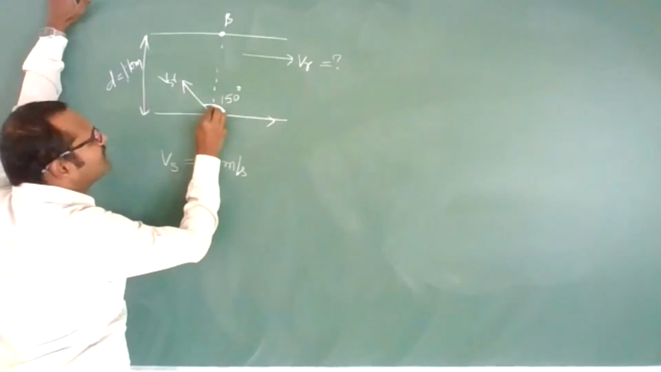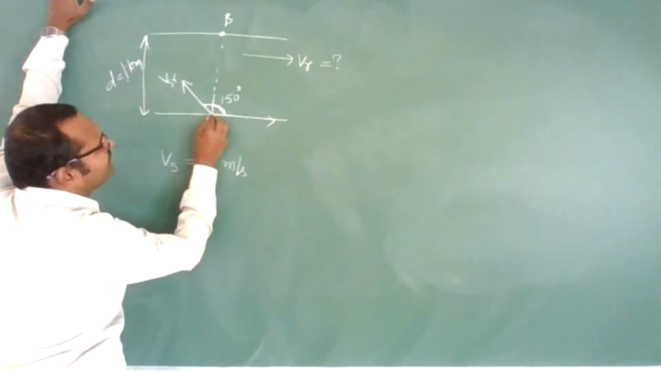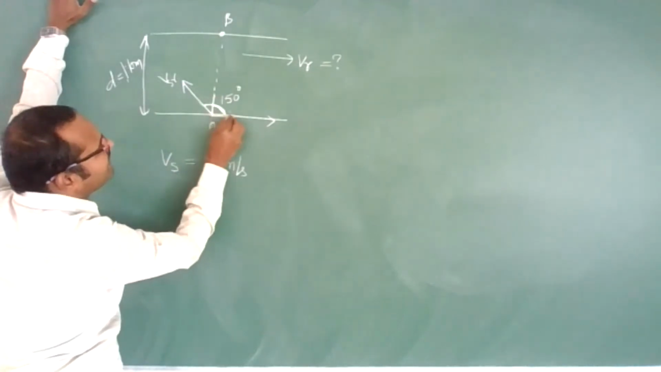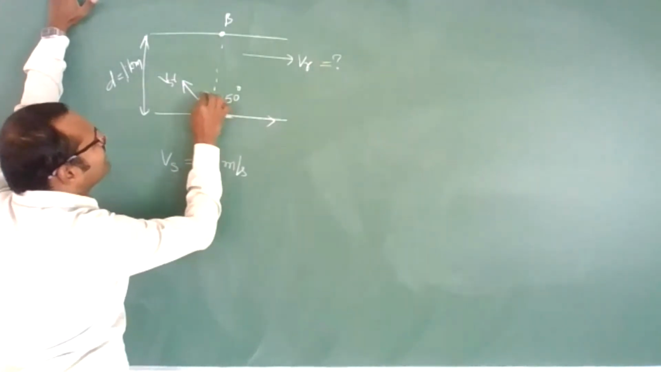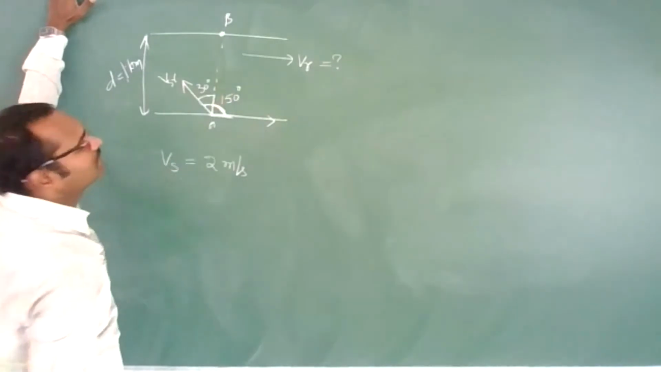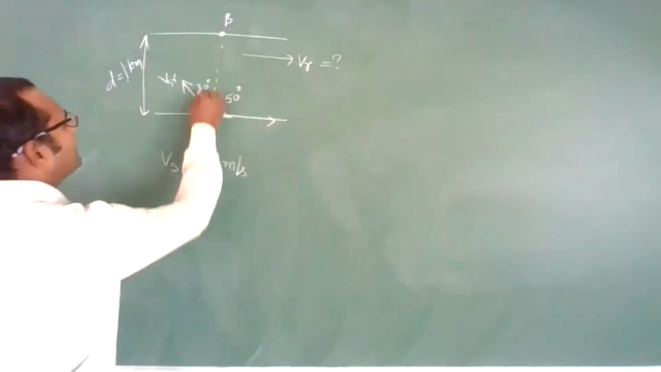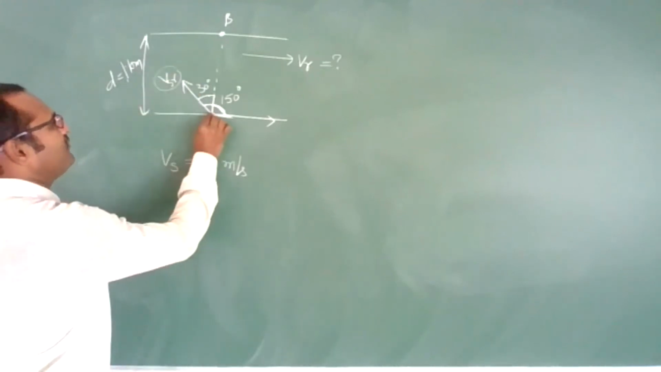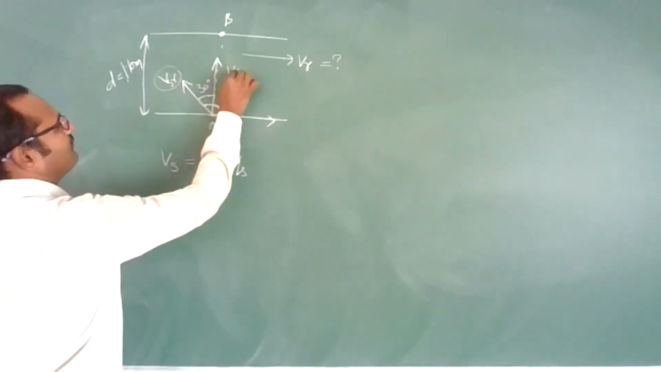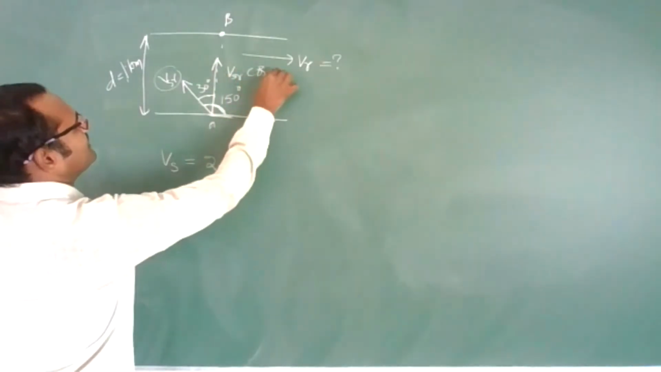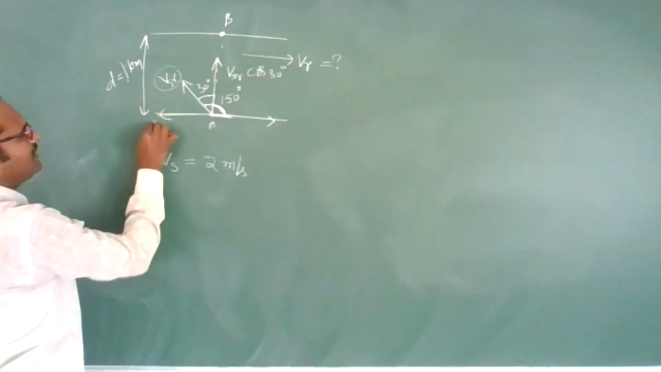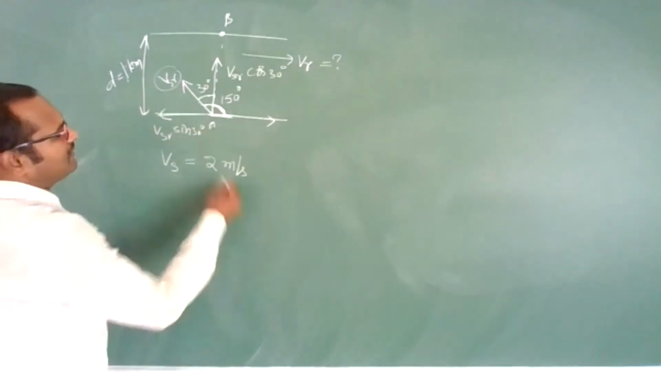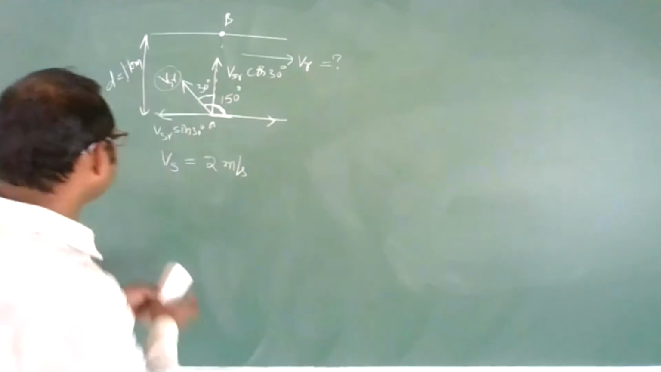See here, if this is 150 degrees, this angle will be 90 degrees. You know this angle is 90 degrees. Then this angle, how much? 30 degrees we can say. Correct? Yes. Now we can resolve this VSR into VSR cos 30 degrees and VSR sin 30 degrees. Clear? Are you understanding?